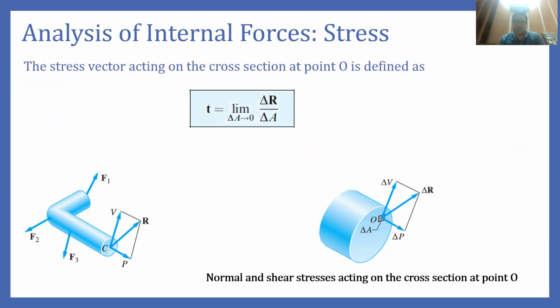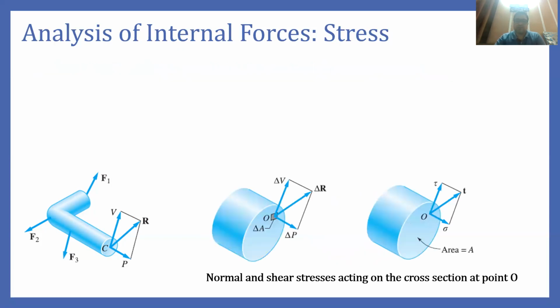As this differential area tends to 0, the stress vector at this differential area can be written as the limit as delta A tends to 0 of the resultant force divided by the area of that differential area. Similarly, we can find out the stress vector for the components also.